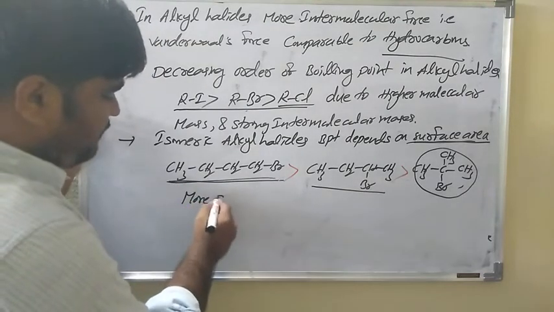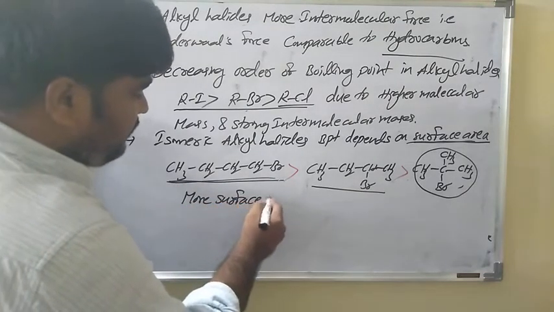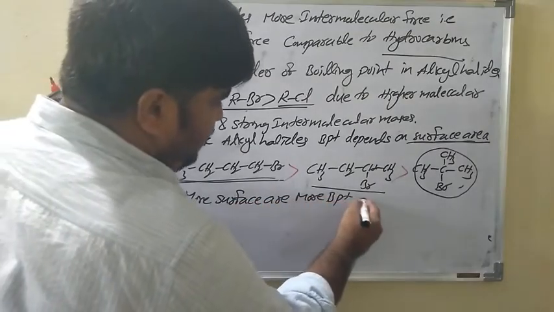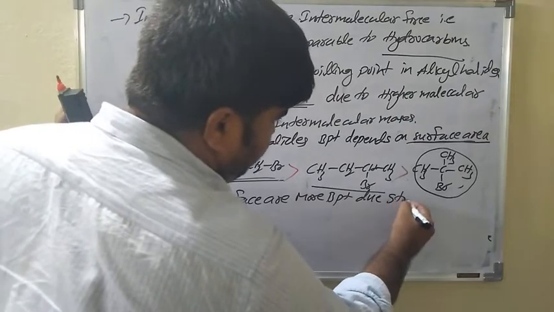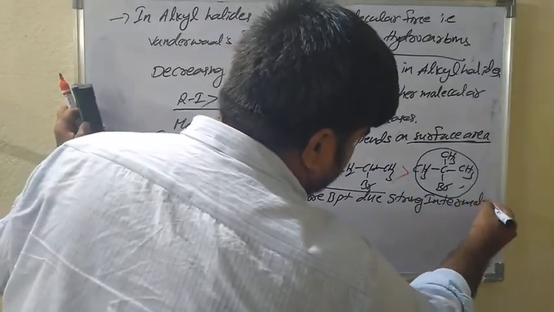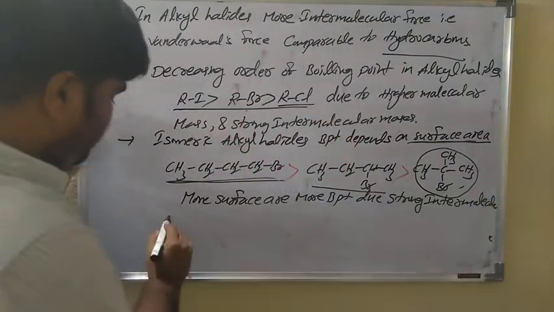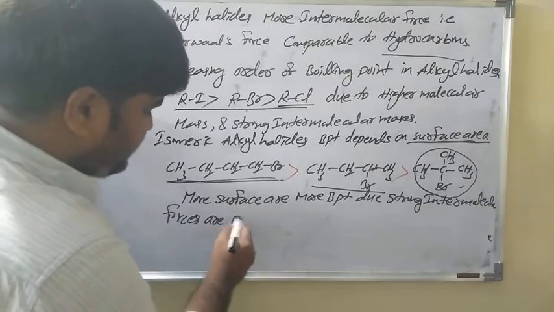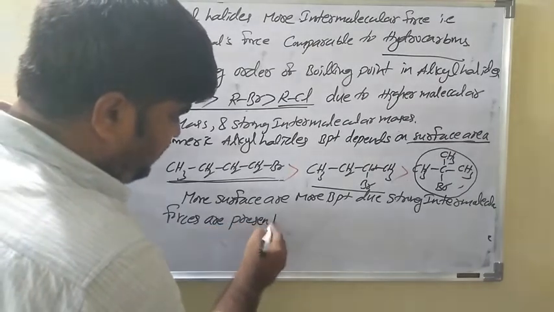This is very important. Remember, more surface area, more boiling point, due to strong intermolecular forces such as van der Waals forces and hydrogen bonding.